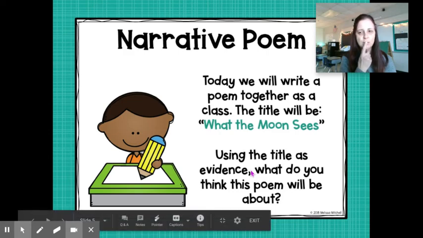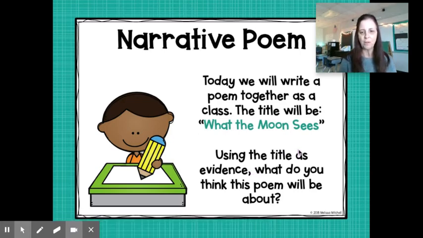Well, I think it would probably be about the moon and what it sees. Now remember, does the moon really have eyes? No, it does not have eyes. So the title of our poem, What the Moon Sees, is probably going to talk about either the parts of night or what the moon looks down on, right?